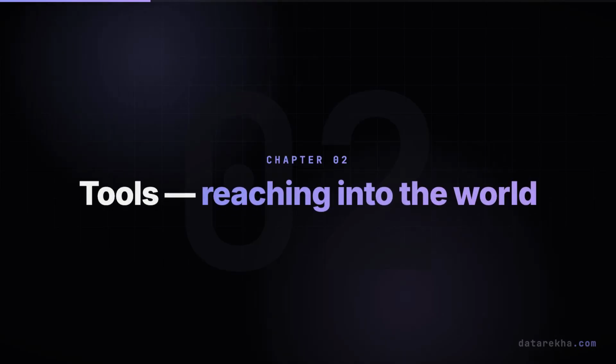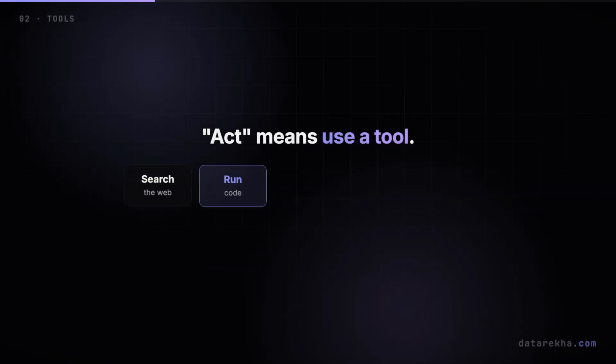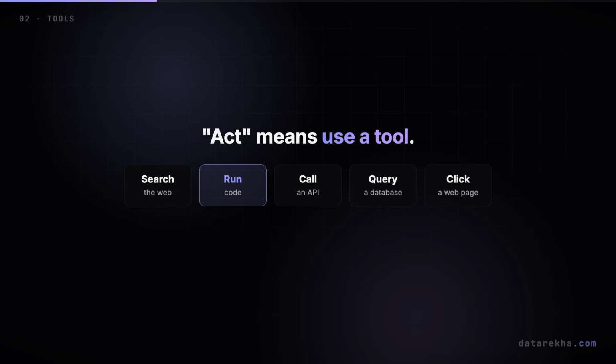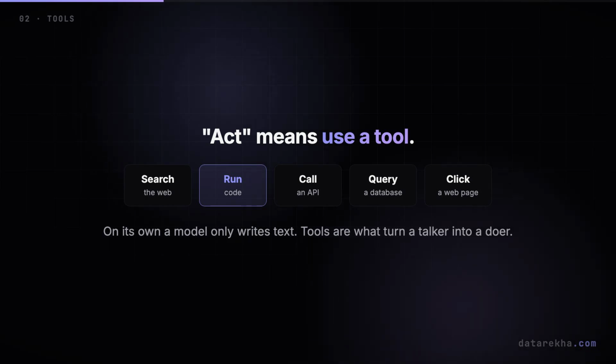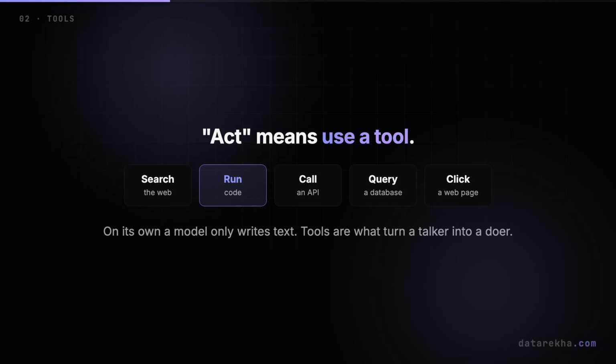Its first superpower, tools. The word act really just means use a tool. On its own, a model can only produce text. Give it tools, and it can reach out into the world, search the web, run code, query a database, call an API, click around a web page. Tools are the thing that turns a talker into a doer.